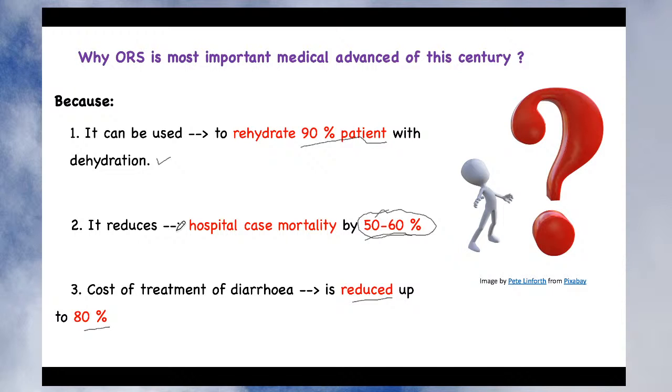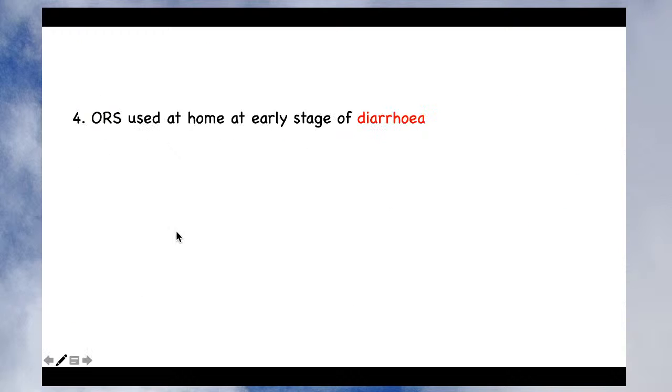Now if you are suffering from diarrhea, you can bring ORS from the medical store, add it into 1 liter of water, and immediately start the treatment. There is no need to go to the hospital unless you are suffering from very severe diarrhea. So this is the third reason why ORS is the most important medical advance of this century.